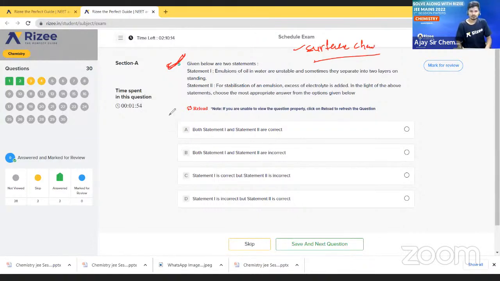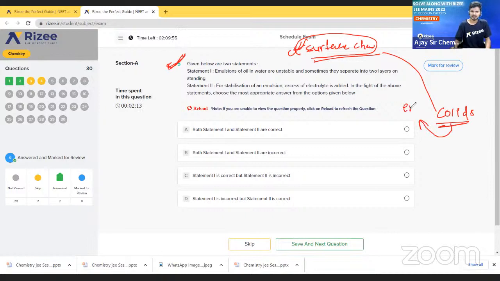Okay, so let me do this answer. This is a very simple answer. This question is asked from surface chemistry, and on which topic? On colloids. कोलाइड्स के ऊपर क्वेश्चन पूछा था. कोलाइड्स के एप्लीकेशन में हमको एमल्शन रहता है ना, सो एमल्शन से एक क्वेश्चन पूछा था. Emulsions. So what are they telling here in the first statement?